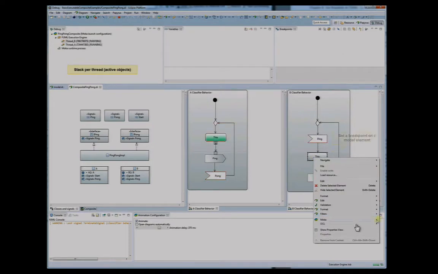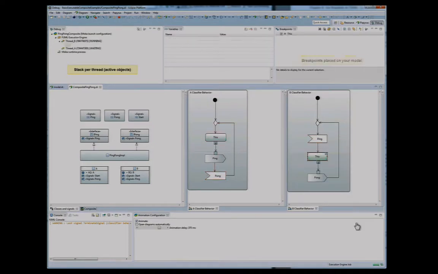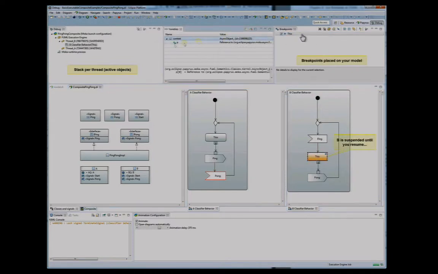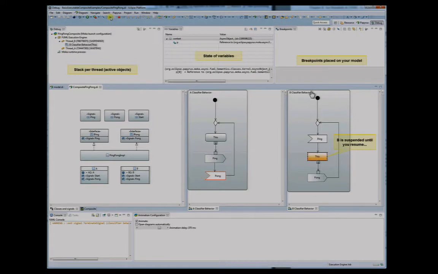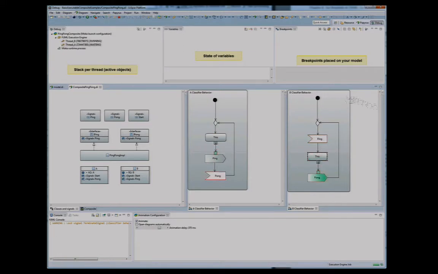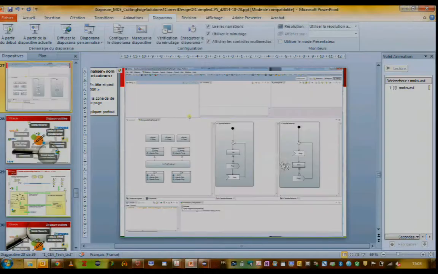You can set breakpoints to stop the execution. You can inspect the different variables of your model. It's a classical debugger. In fact, we use the debugger facility perspective of Eclipse that we have extended. You can make a step-by-step execution and so on. So Mocha provides you this framework, but also provides you the ability to put your own execution engine if you don't want to use the one we provide. So here this is the current state of the Mocha module that can execute activity diagrams.